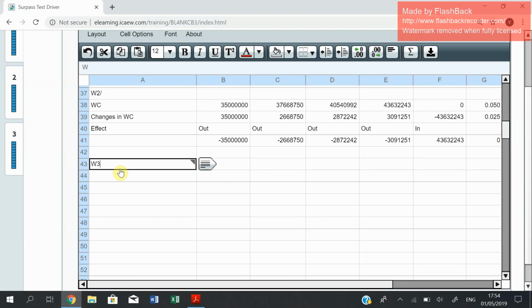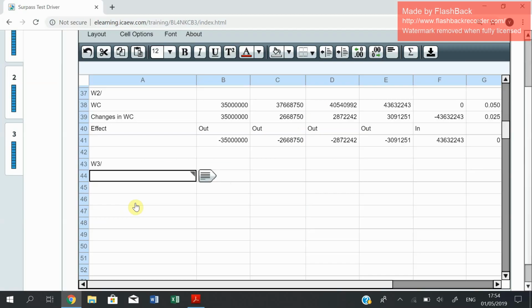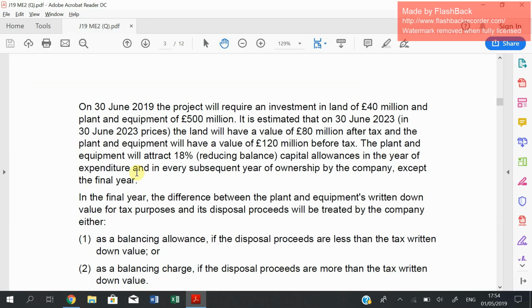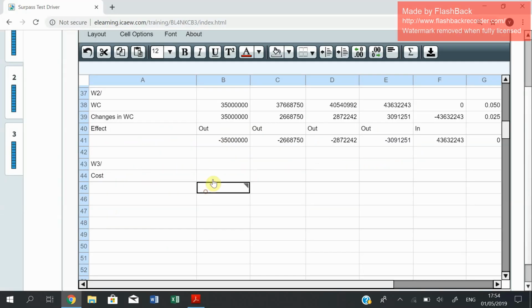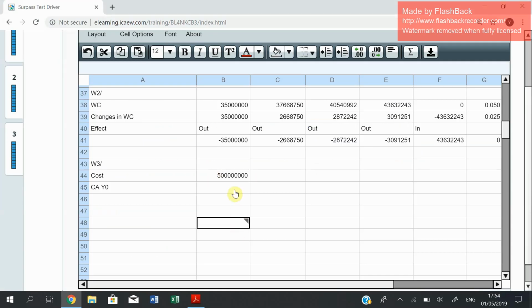Right, so working number 3 is about capital allowance, which is claimed on the plant and equipment. So the cost is 500 million. Yep, just to confirm, 500 million. You claim capital allowance in year 0 itself. It's 18%, so this is multiplied by 0.18, right?